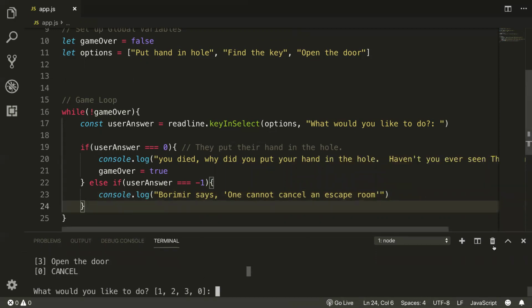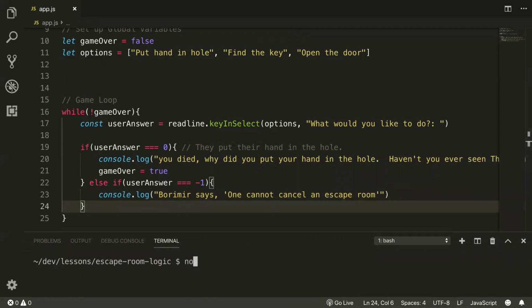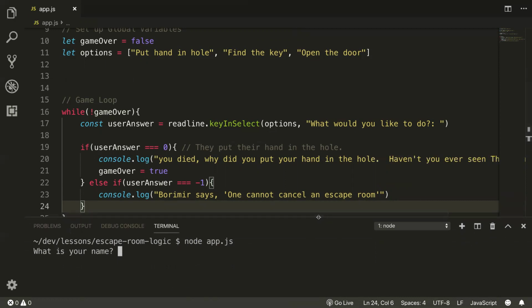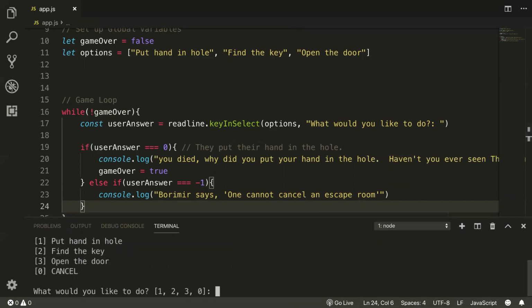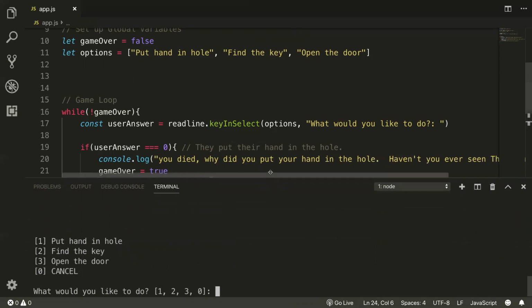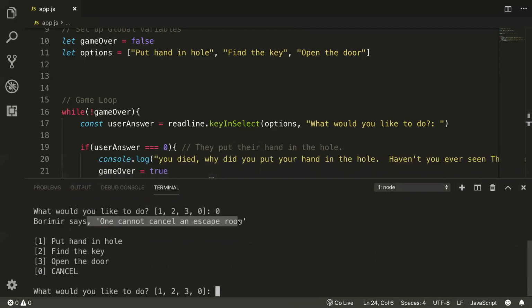Okay. Stop and go. Now if I choose cancel, Boromir says 1 cannot cancel an escape room.